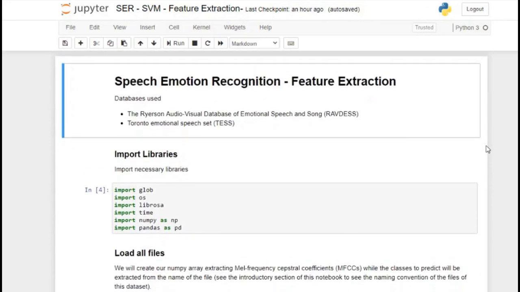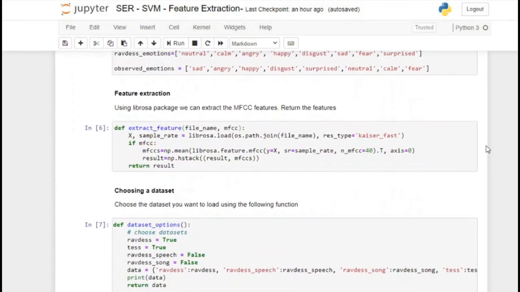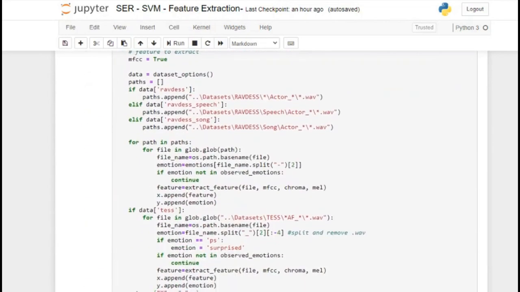I will start with the first phase of our project, that is feature extraction. We have used the Librosa Python library to extract the audio features from all the audio files by loading resampled files and computing the MFCC feature with the Librosa library functions. The corresponding emotion class is also noted.